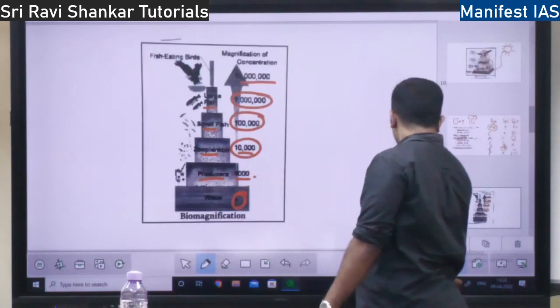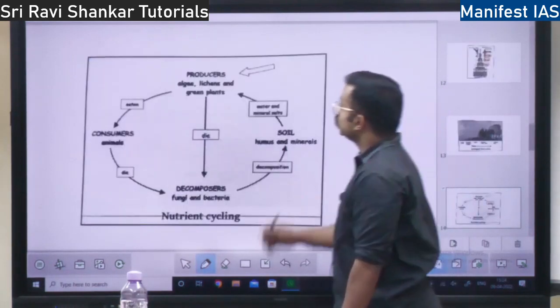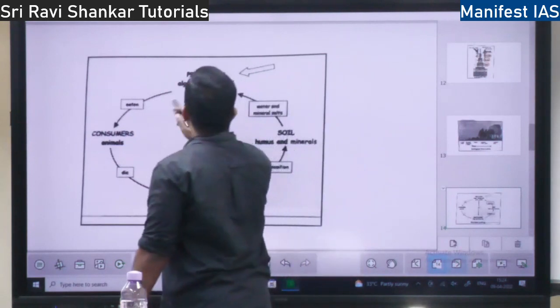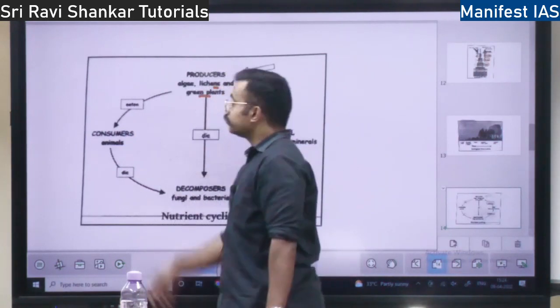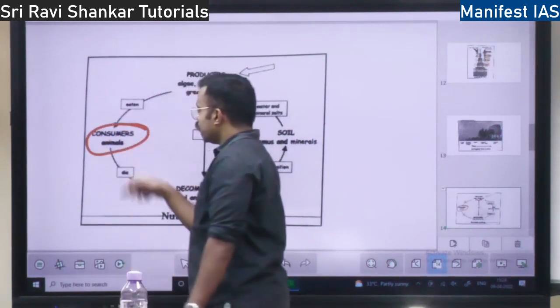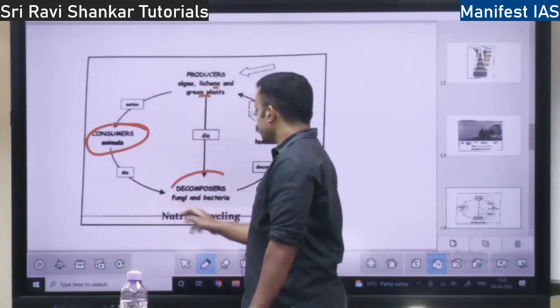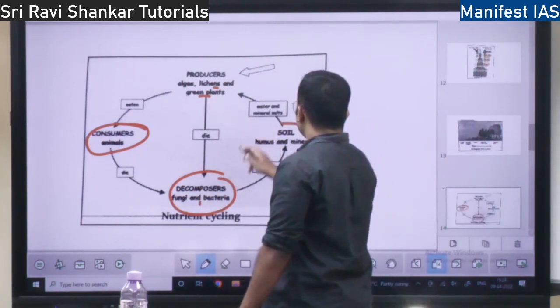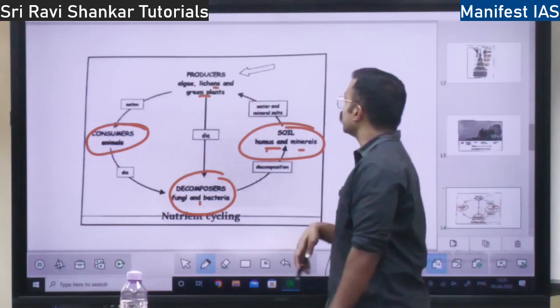I'll show you the diagram of nutrient cycling. So what is nutrient cycling? See, producers, algae, lichens and green plants, from them nutrition comes to consumers, that is animals. When the animals die, it goes to decomposers, that is fungi and bacteria. After decomposition, it goes into the soil as humus and minerals.